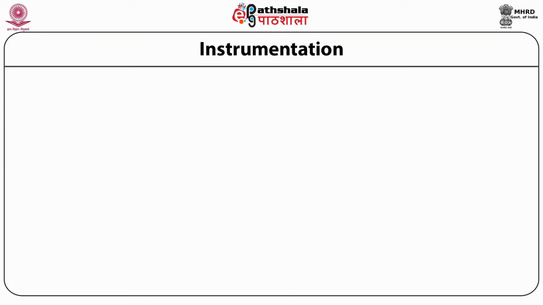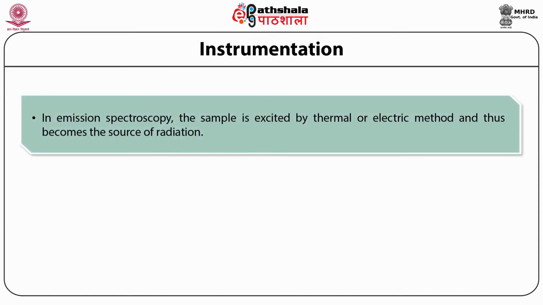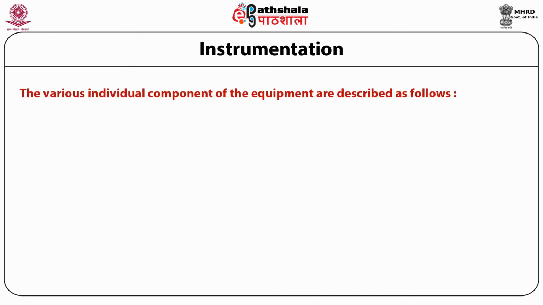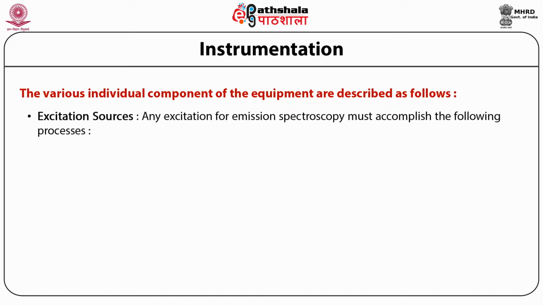Now we discuss the instrumentation of emission spectroscopy. In emission spectroscopy, the sample is excited by thermal or electric method and thus becomes the source of radiation. Then the radiation is passed through a monochromator to select the desired wavelength and finally passed into the detector, which measures the radiation for qualitative analysis. The various individual components of the equipment are discussed here, beginning with the excitation source.